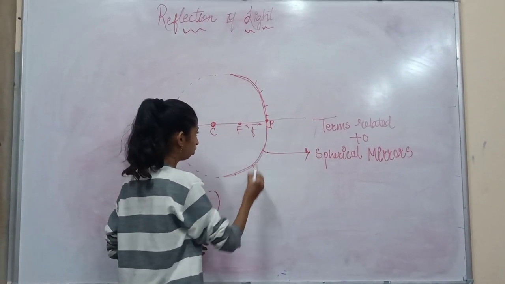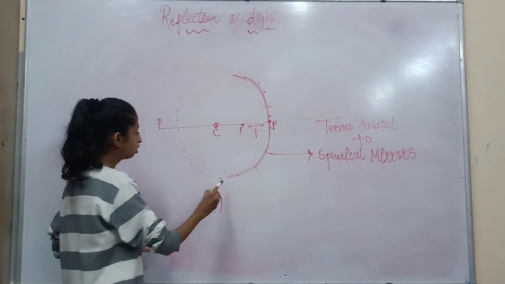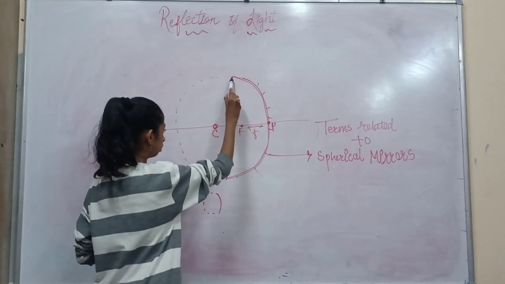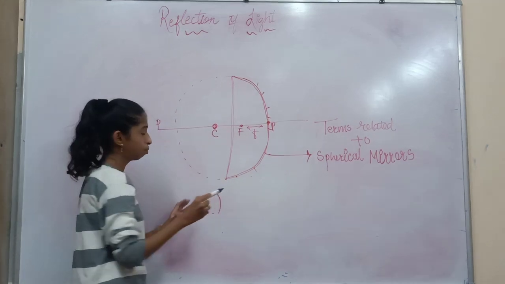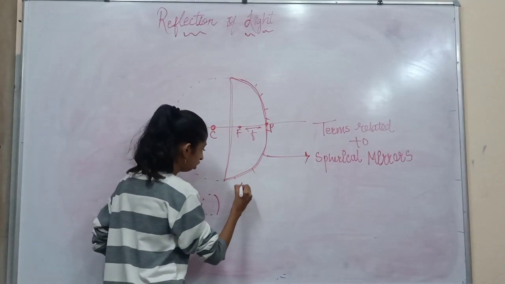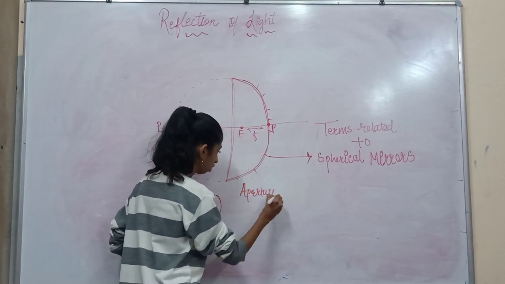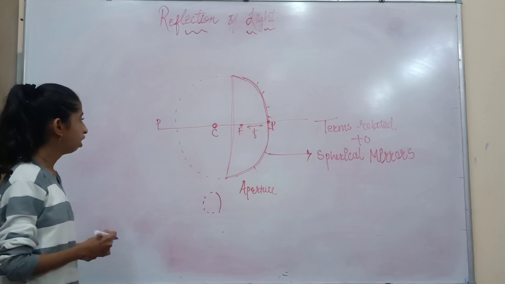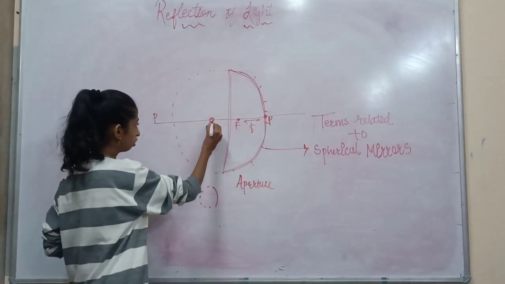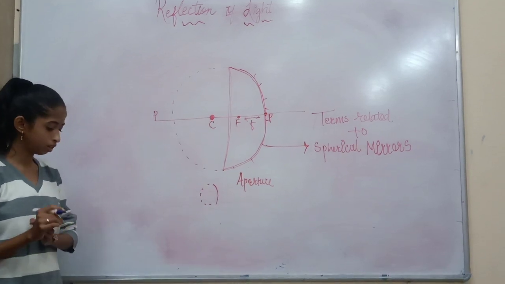It is denoted by small f. The reflecting part of the spherical mirror is known as the aperture, denoted by A, and the radius of the spherical mirror is denoted by the letter R.